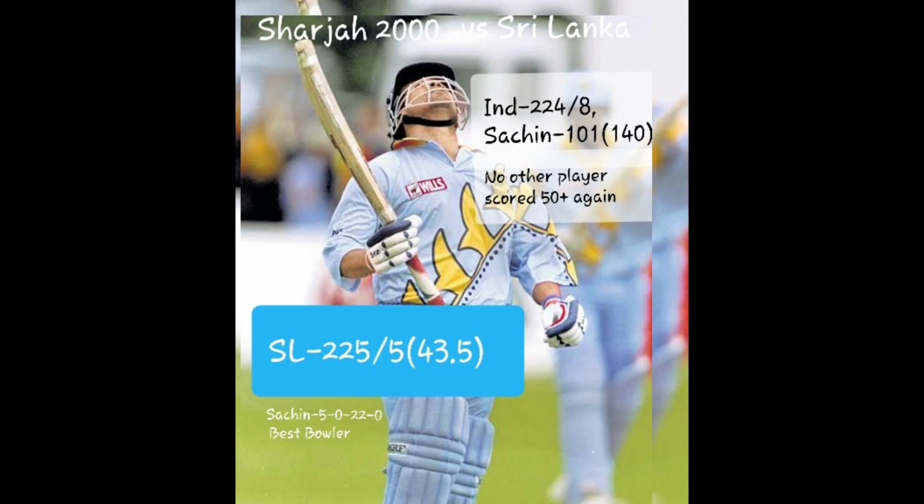So next time it was against Sri Lanka in the Sharjah Cup 2000. India made 224 runs for 8 wickets with the help of Sachin's 100. And other than that, no other Indian player was able to score 50 plus runs. And Sri Lanka chased that score easily in 43.5 overs and Sachin was the best economical bowler in that match as well. So you see who made that mistake in that match. What were our batsmen and what were our bowlers doing there?